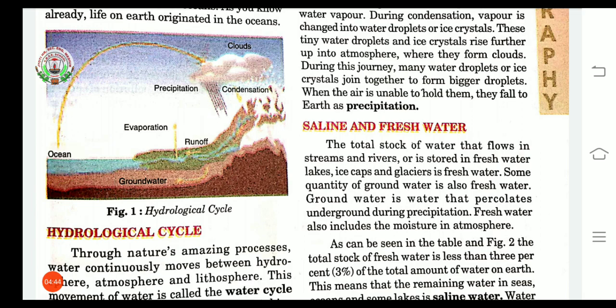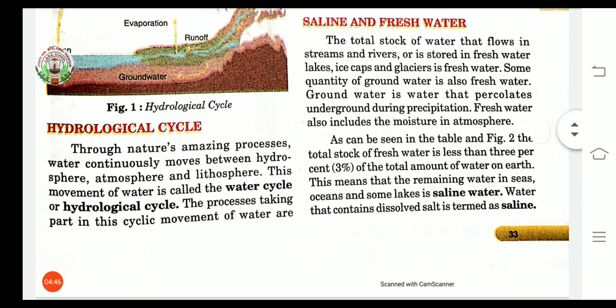So water is moving between these three spheres. This movement of water is called water cycle or hydrological cycle. The processes that take part in this cyclic movement of water are first evaporation, second condensation, and third precipitation.